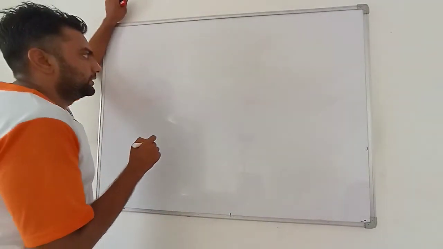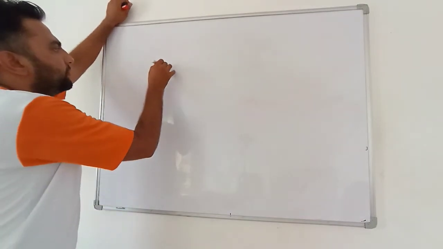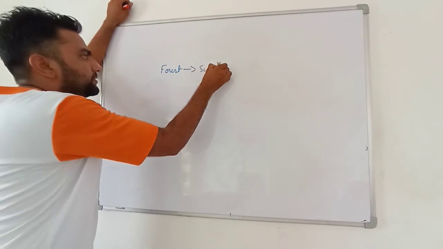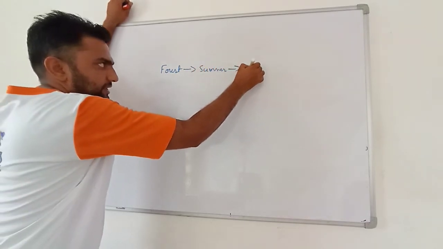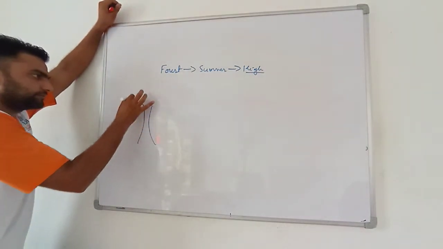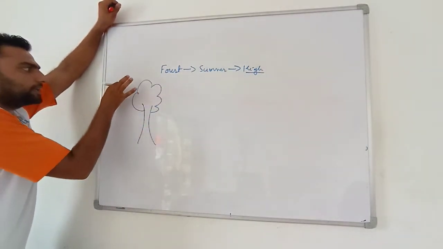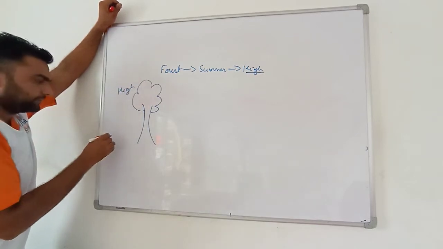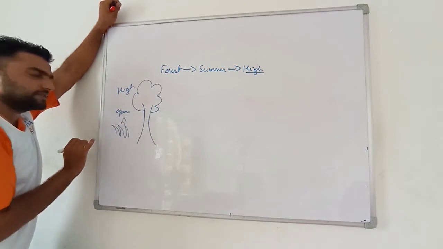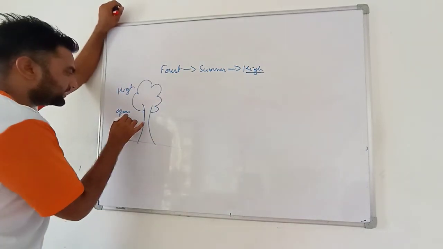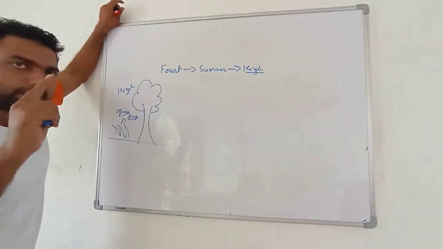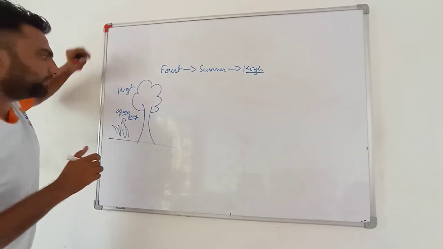See, in a forest during summer times, the temperature is high, and already the temperature is high and the grass is dry. Dry grass has a low ignition temperature, wet grass has a high ignition temperature.